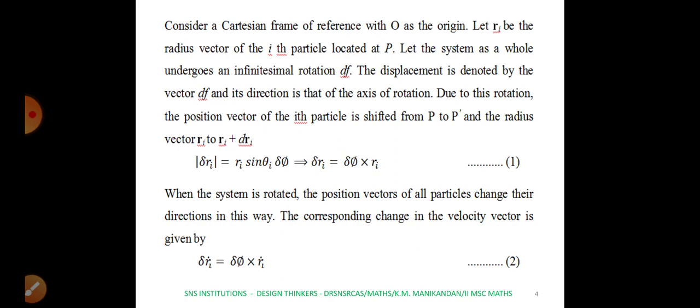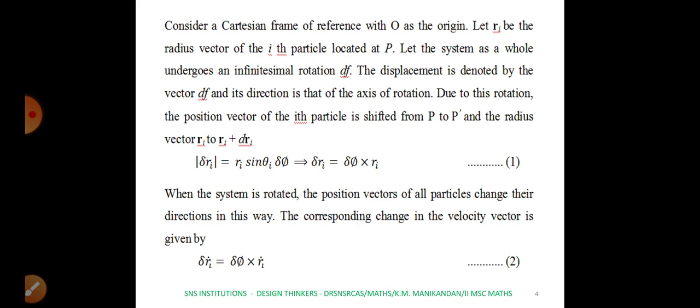Suppose the system is rotated, what will happen? The position vectors of all the particles change in the same way. So the corresponding change in the velocity vector can also be found by taking the derivative of equation 1. We get delta Ri dot equal to delta pi cross Ri dot vector.